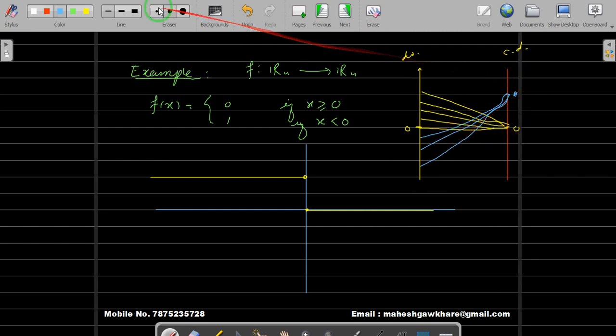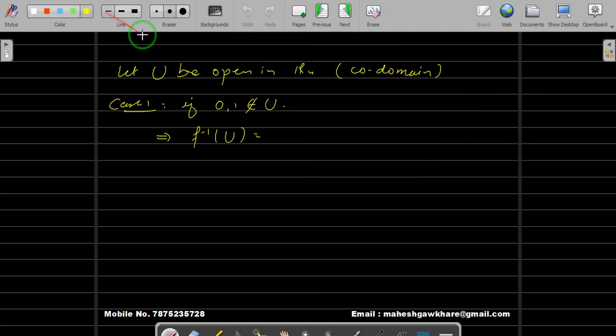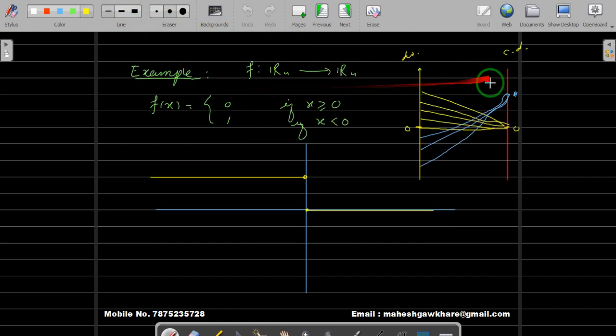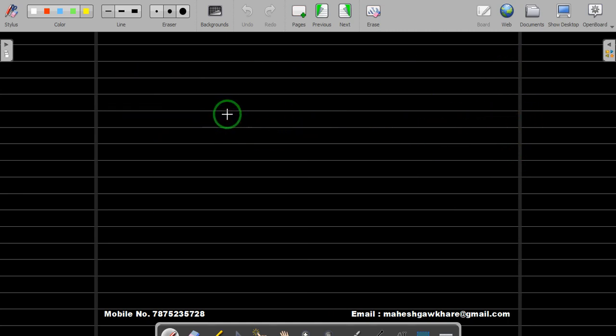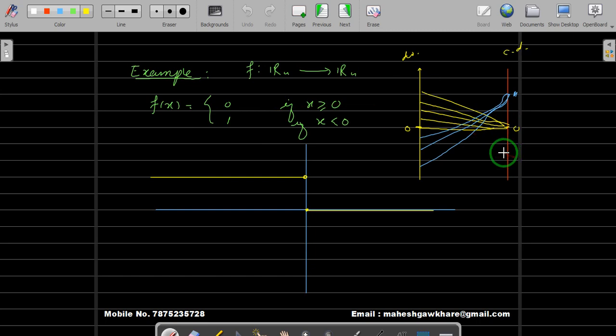As we see here, we have taken an open set in our codomain, that is U. That open set may be something like this. It may be here, it may be here, it may include 1, it may include 0, it may include both. All those possibilities we have to consider. Now suppose that 0 and 1 are not in U. So suppose our U is somewhere here. That means 0 and 1 are not in U.